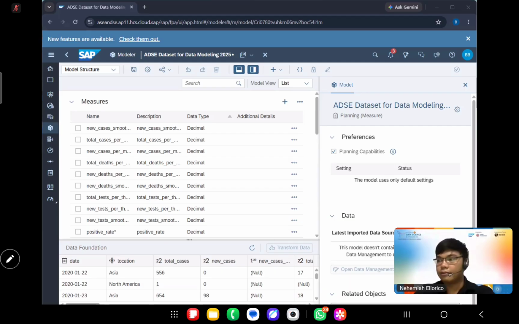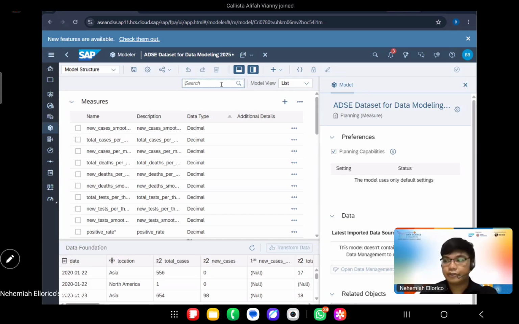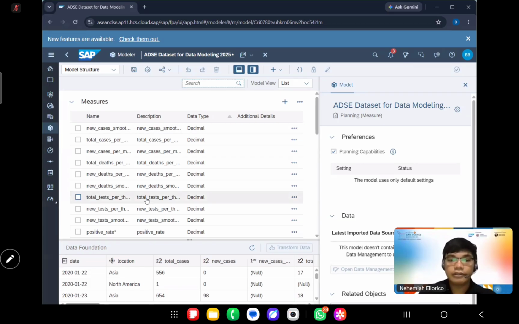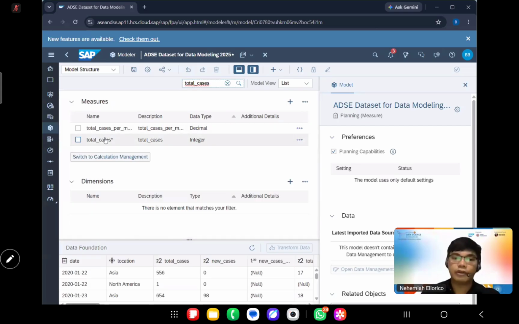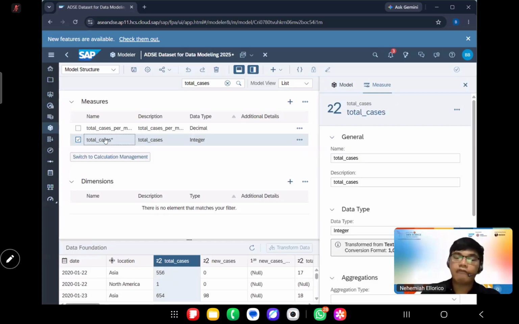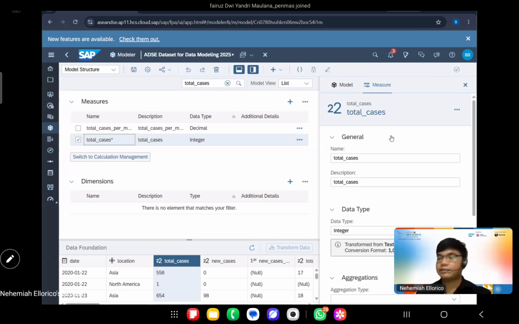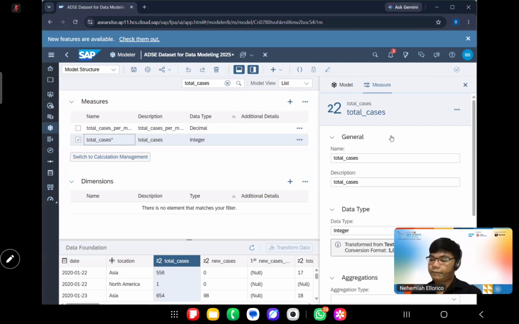Okay, once we are already here, please choose the measure. We can scroll down or we can type it above, total cases. There, this one, and we can click on that. And then everything about that data would be on the right side. Please give a thumbs up if you are already on that part.